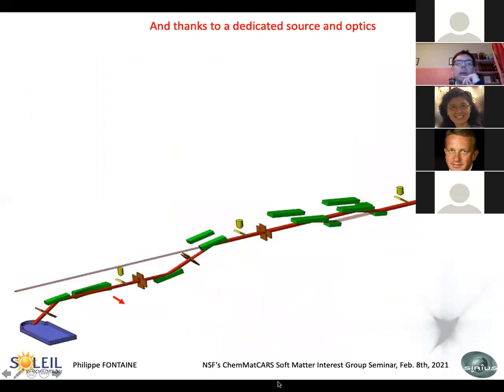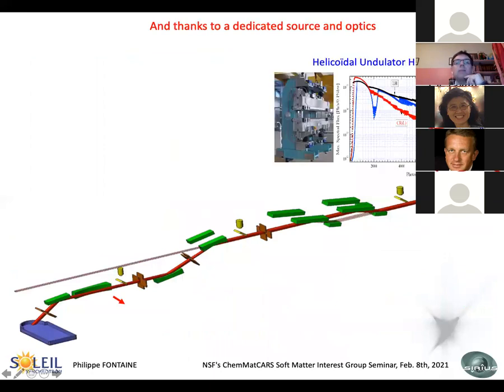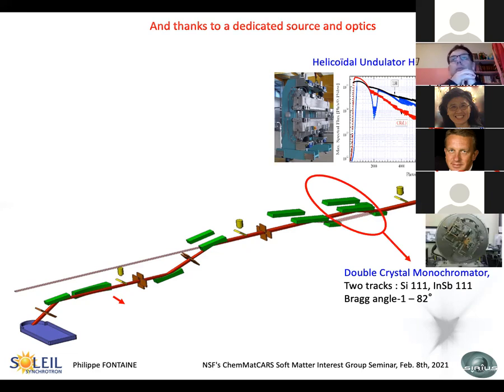For that, the beamline is made as this, with this optics and source. We have a helical undulator to have photons between 1.1, in fact, I put here 1.4, but it's 1.1, up to 13 kiloelectron volts in the three polarization states. We have two monochromators.